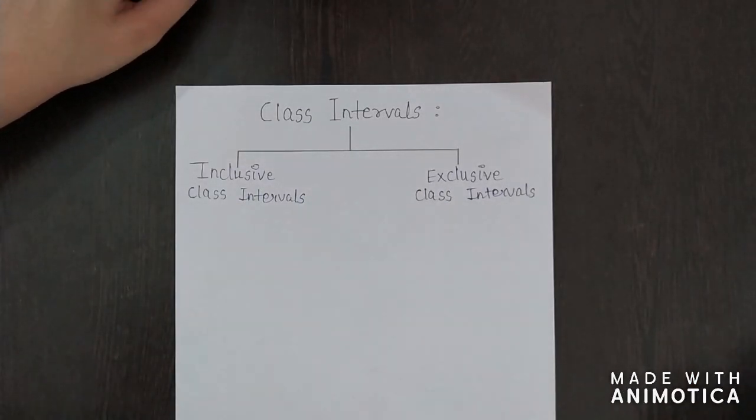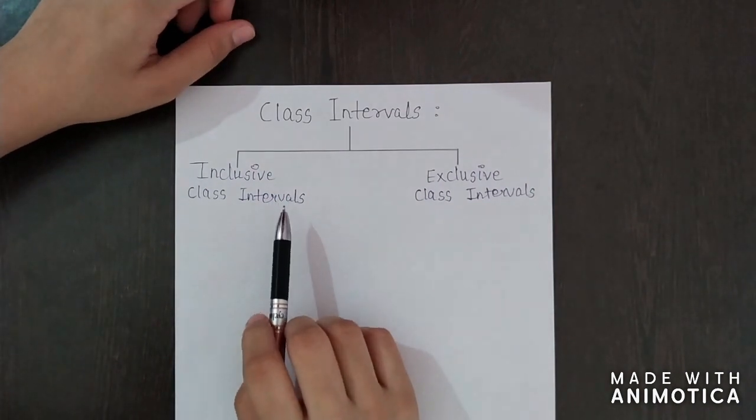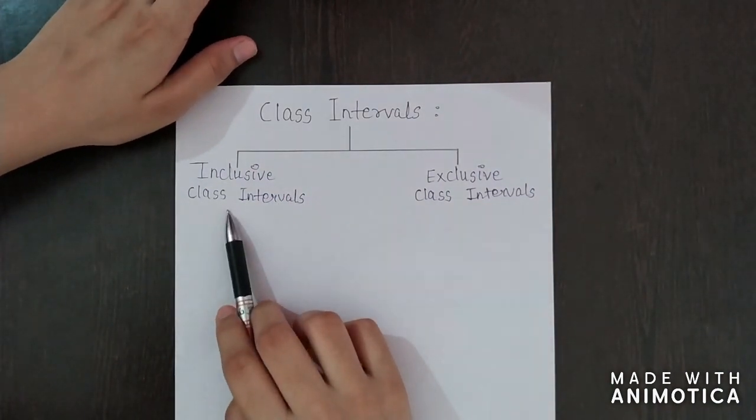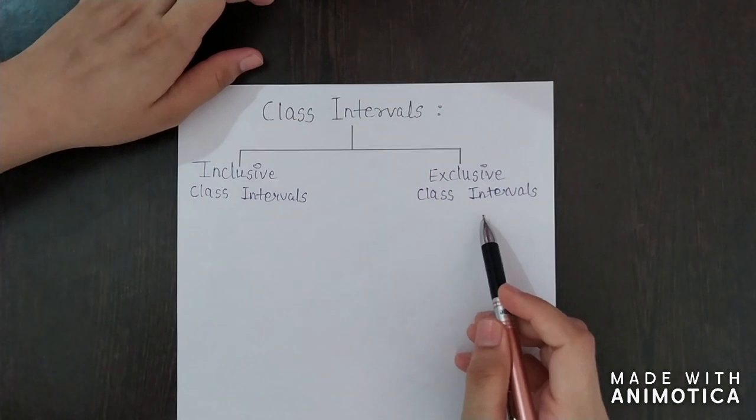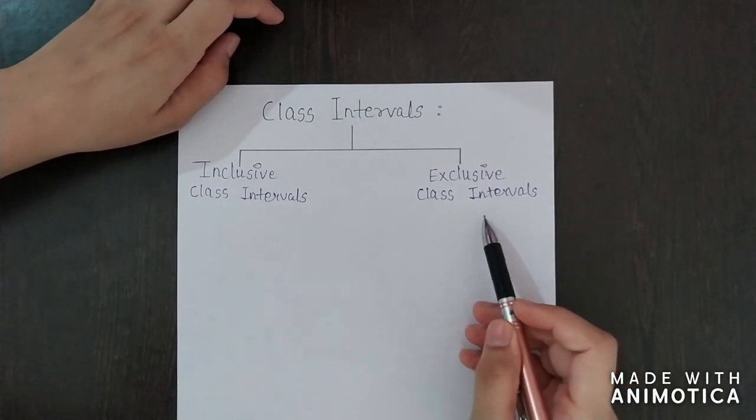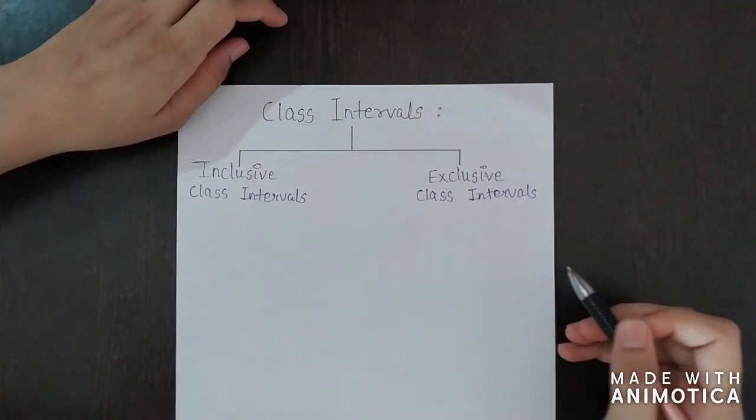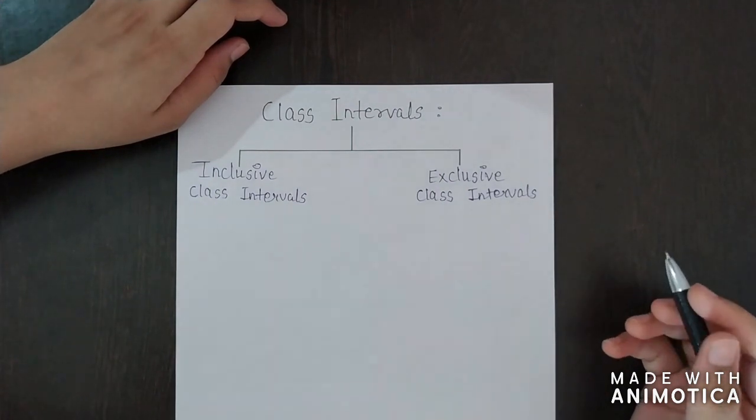Moving further, in the continuous frequency distribution, there are two types of class intervals. First is inclusive class intervals and second is exclusive class intervals. First, what are exclusive class intervals? In this type, the class limits are repeated.